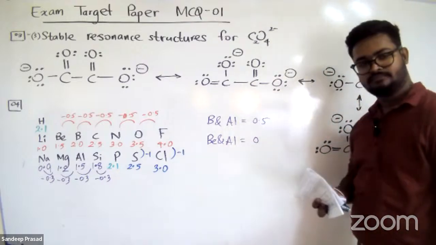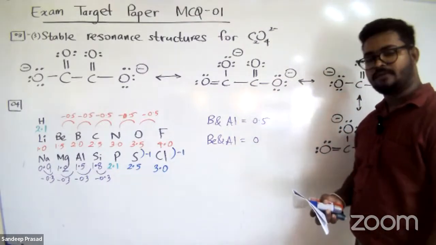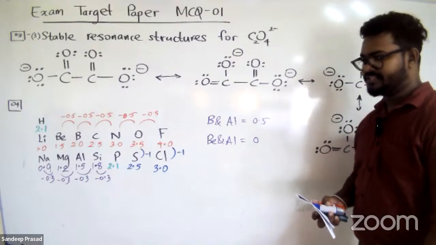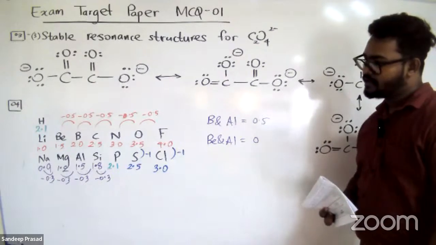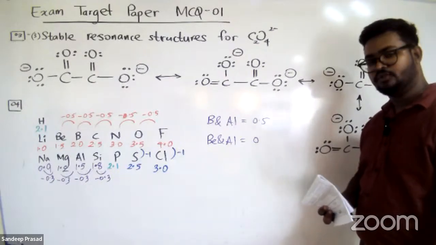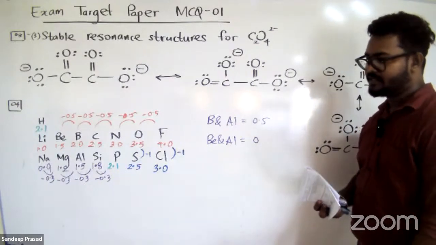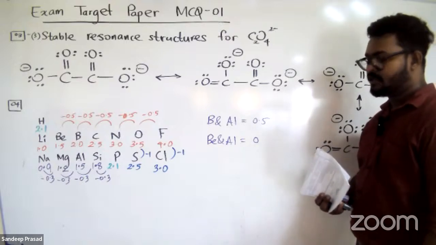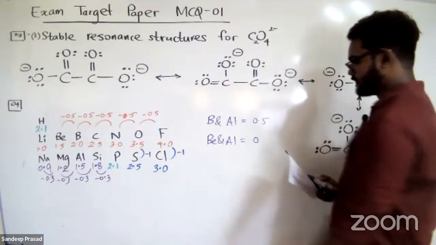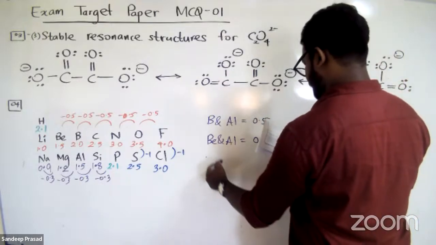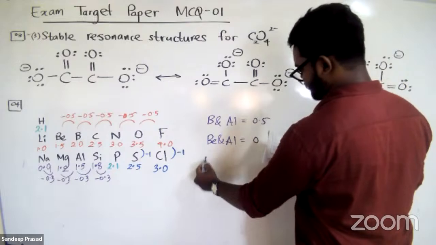Can you tell me the reason? Any reason? Their chemical properties are the same, right? Can you remember the diagonal relationship you learned in inorganic chemistry? Diagonal relationship. Beryllium and aluminium, even though these two elements are in two different groups, they have the same chemical properties because they are diagonal elements like lithium and magnesium. And beryllium and aluminium, both of them are amphoteric elements.